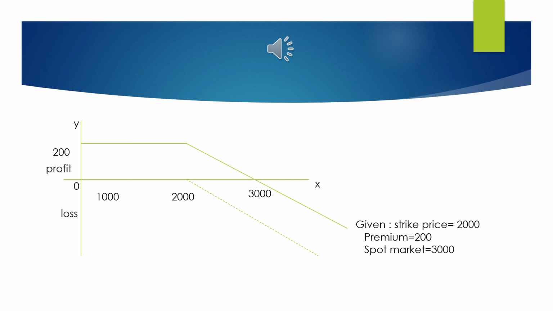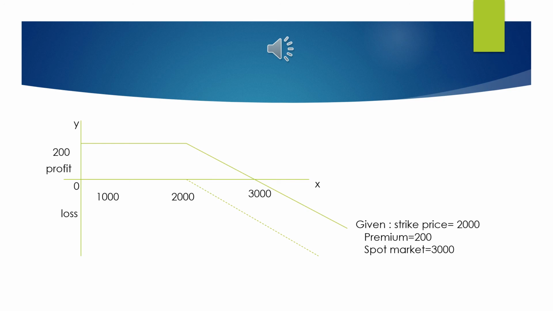So in this diagram, the x-axis shows the share prices and the y-axis shows the profit and loss of the writer of the option. So since the writer of the option earns a premium of rupees 200, which is a profit for her, we will draw a horizontal line from 200 till the strike price, that is 2000, and from the strike price we will draw a diagonal line towards the spot price, which is 3000.